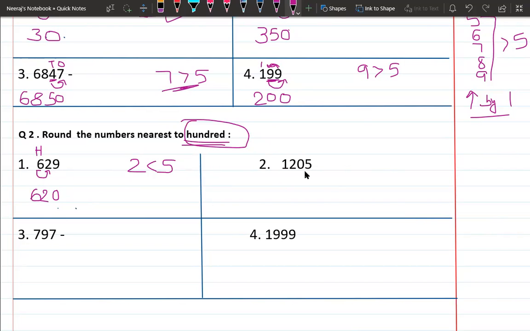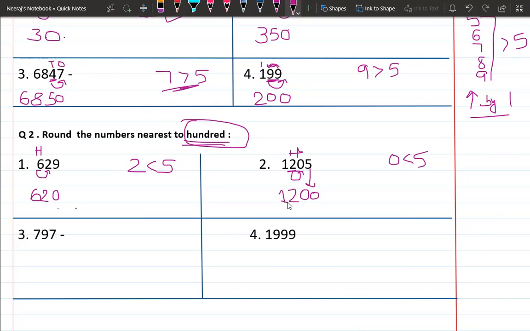Here the number is 1205, and 2 is on the hundreds place. Underline the digit 2. Now look at the digit to the right side of the digit 2. It is 0. So 0 is less than 5, it's a very weak number. It is not pushing, it is already a weak number. So the 5 will be replaced with 0, 0 will be replaced with 0, and 2 will remain the same, and the rest of the digits will remain the same. You have to copy down.